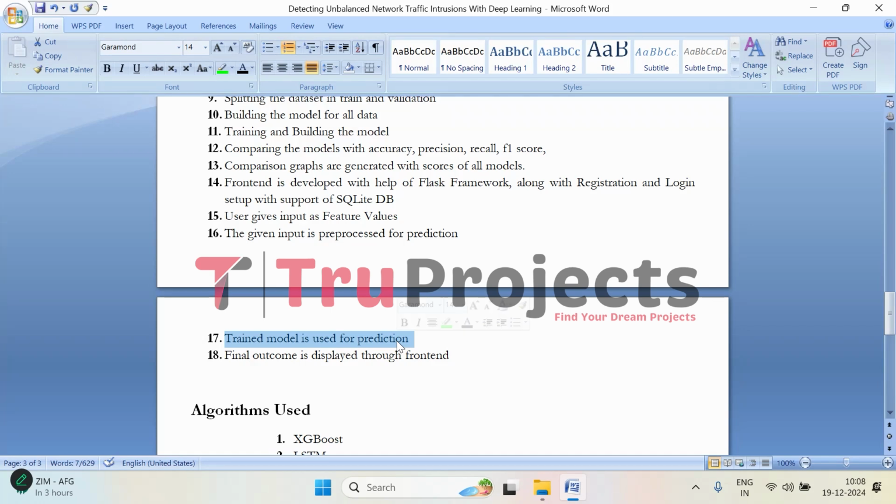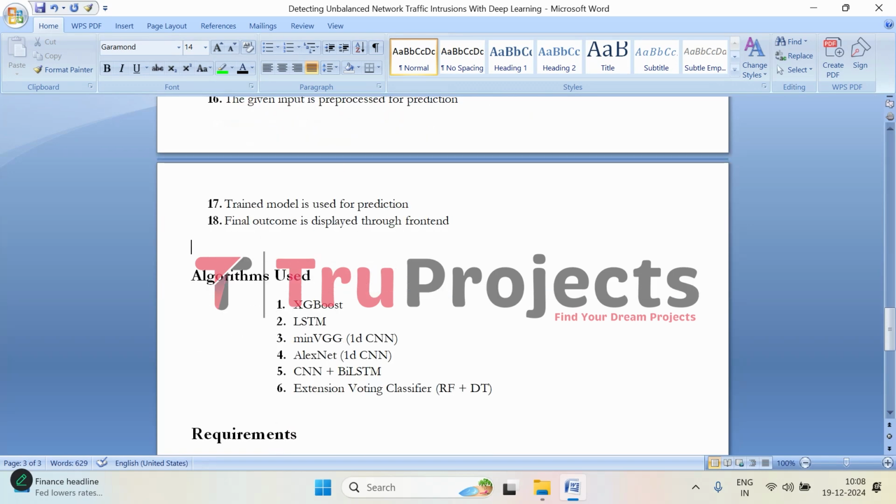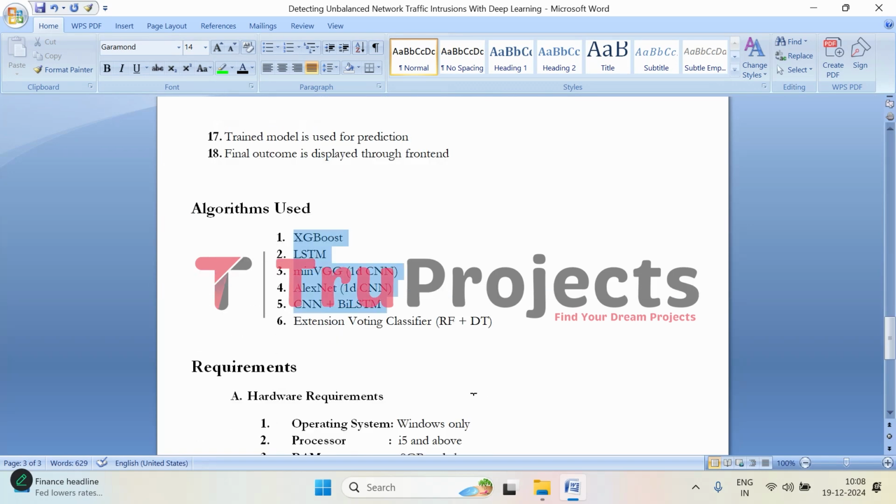And that will be fed to the trained model. So the trained model is used to process the pre-processed input data and make predictions based on the user input. Finally, the result of the prediction is displayed in the front end, providing users with the outcome of the intrusion detection process. So this is how we have implemented the project. And these are the algorithms used to classify the network intrusions. And this is the extension model.